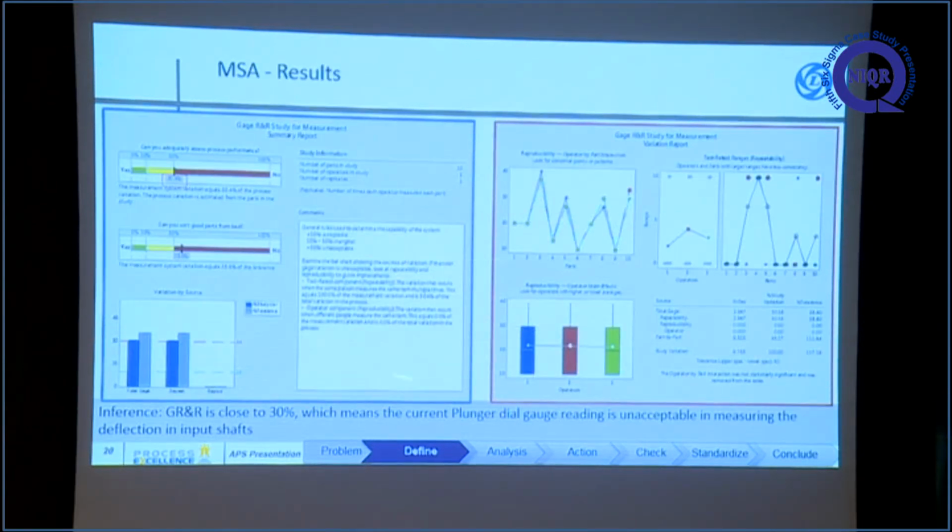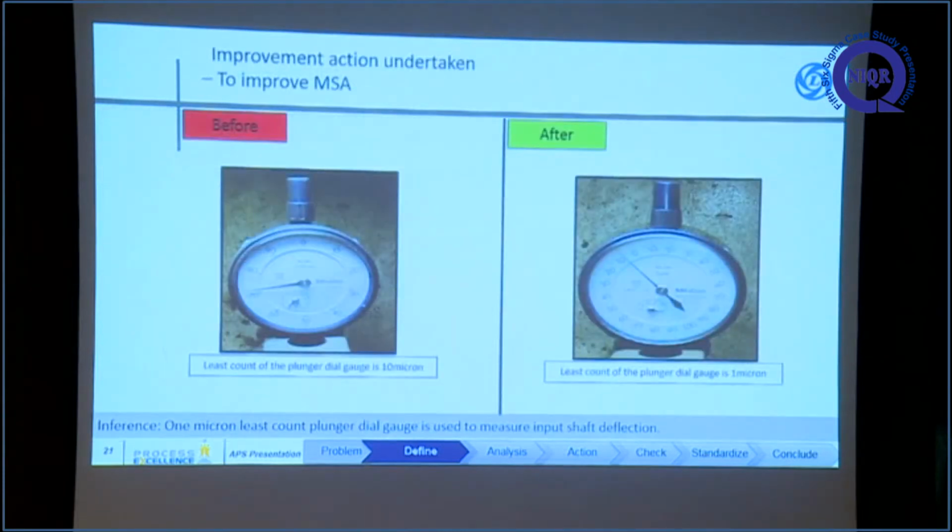Based on this 10 micron dial gauge, the gauge R&R analysis found MSA was 30%. It is a borderline acceptable limit only. We decided to go for further improvement in the MSA itself. We decided to change to a different least count dial gauge to measure the bend. Before, the least count was 10 microns. After, it was reduced to 1 micron.